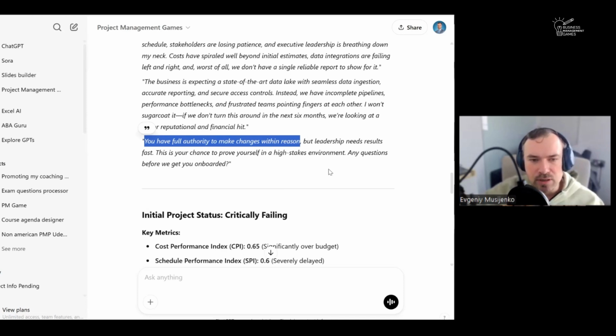But leadership needs results fast. This is your chance to prove yourself in a high stakes environment. Any questions before we get to onboarding?